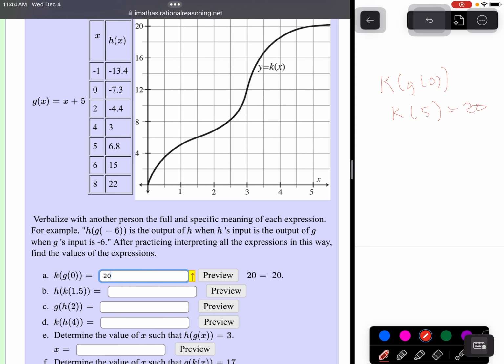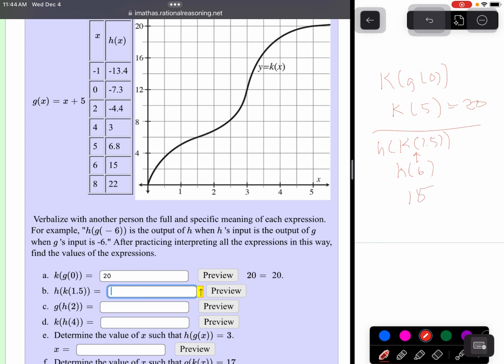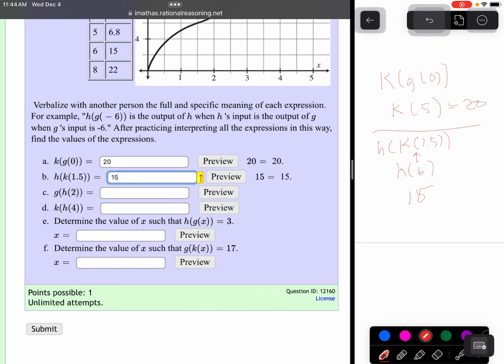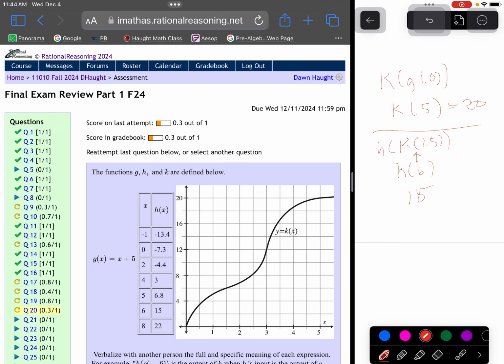Now let's look at B. Now B is going to be h of k of 1.5. So if we start at 1.5 on the k, that's our graph, 1.5 hits the height of 6 perfectly. So that is 6. So now we need to use the h function, and if we plug in x of 6 into our h function, we get 15. So that one's 15. So I think that should give you an idea of what to do for A through D. Same thing, just go from the inside out.